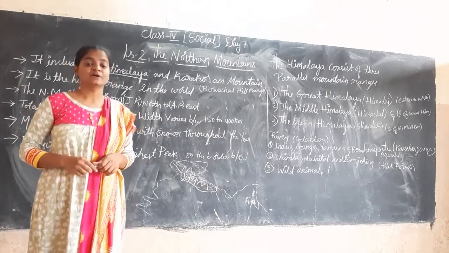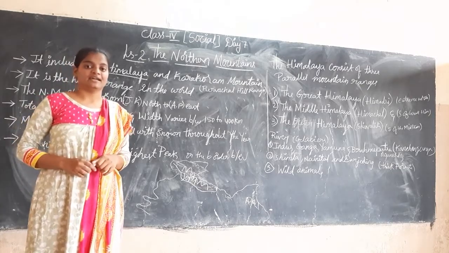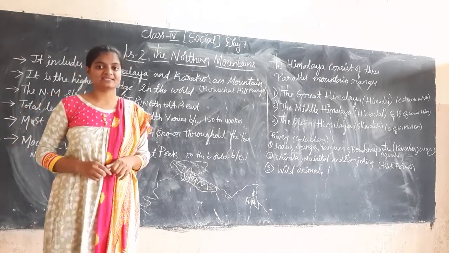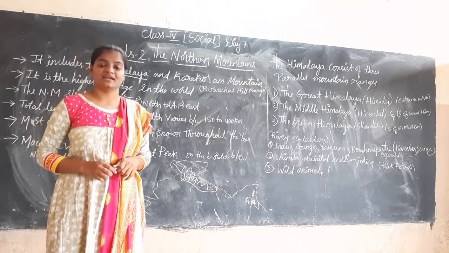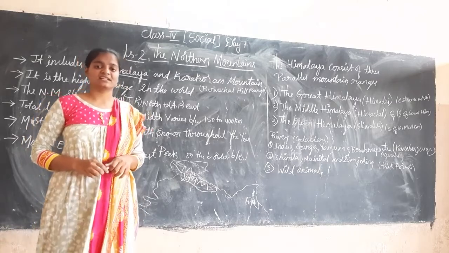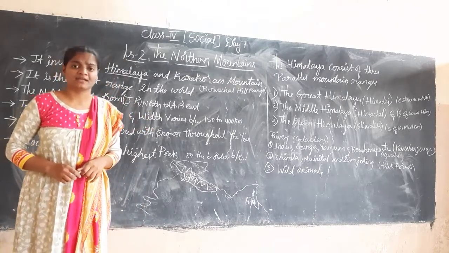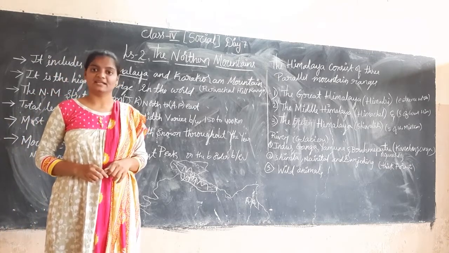In that we learn some things, like political divisions of India and physical divisions of India. Political divisions are nothing but the states, capitals, and the union territories of India. We learned briefly in the last classes. Also the physical divisions. Physical divisions are nothing but the landforms of India. So we have different landforms in India.